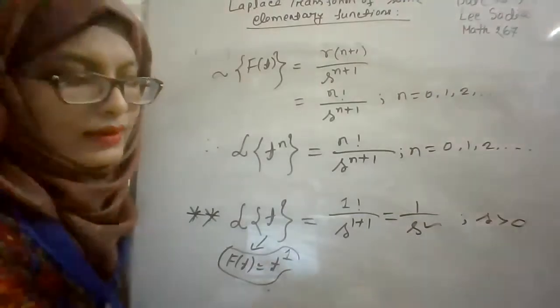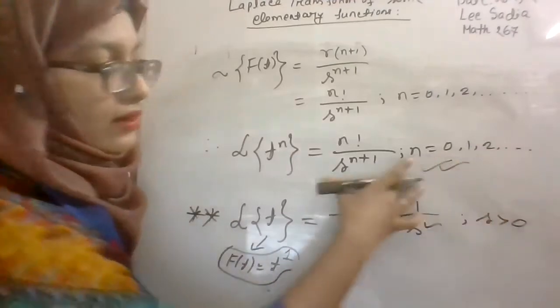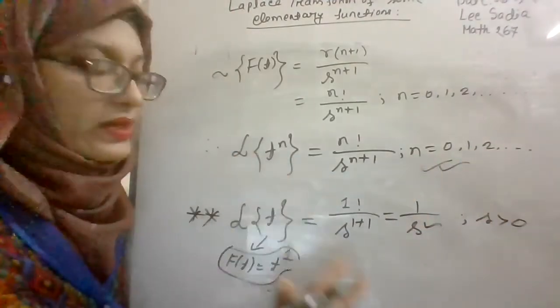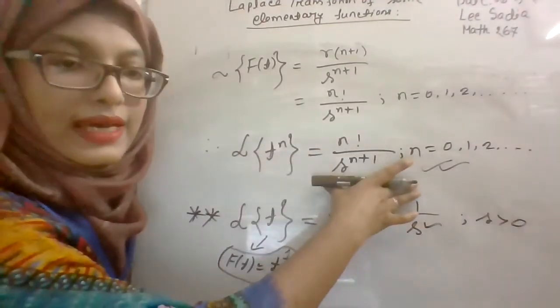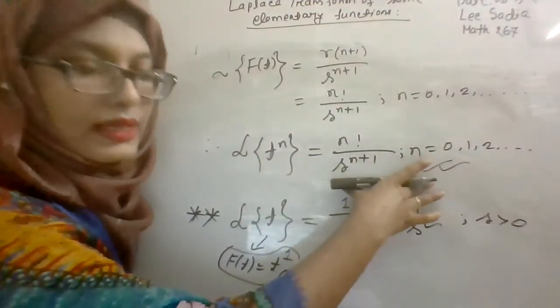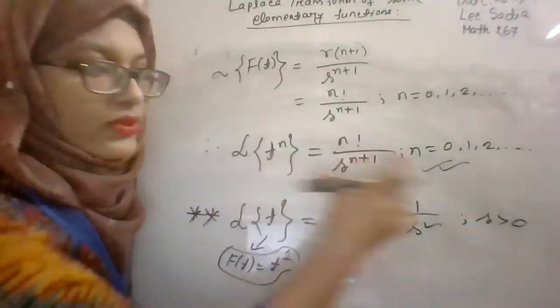Last line, I got this. Okay, I see. Here basically we have done the Laplace transform of our elementary function f of t is equal to t to the power n. We have completed this up to this part. This is the result of the Laplace transform of our function f of t is equal to t to the power n.